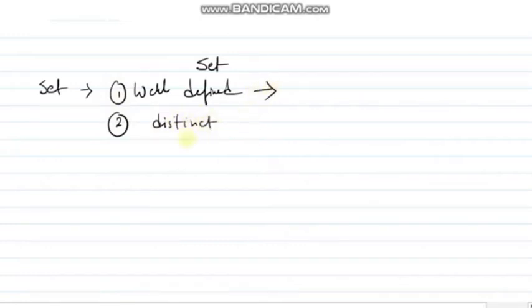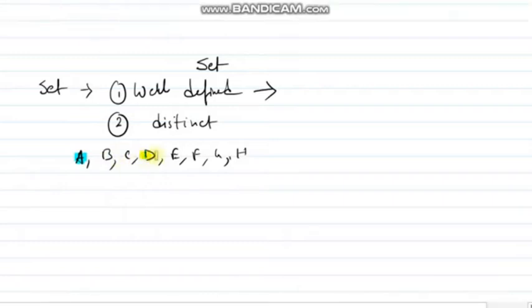So what is well-defined? In the class, suppose we have students A, B, C, D, E, F, G, H. If I ask A, tell me the name of those students who are good in maths, maybe A will take the name of D, E and G. But if I ask someone else, like F, what's the name of the students who are good in maths? The answer may be same or may differ. So the thing is, good in maths is not well defined.